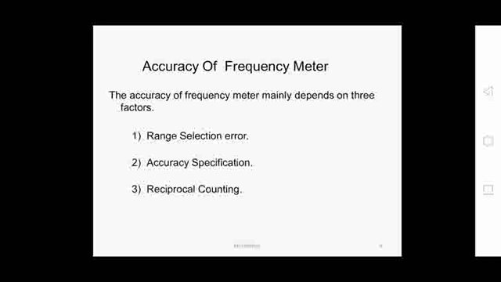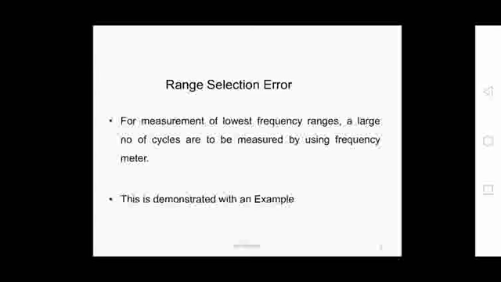So first we are going into the range selection error. In this one, for measurement of the lowest frequency ranges, we have to go for a large number of cycles to be measured by using this frequency meter.